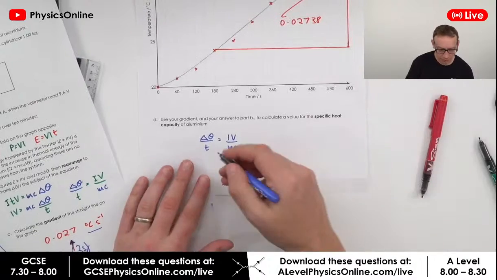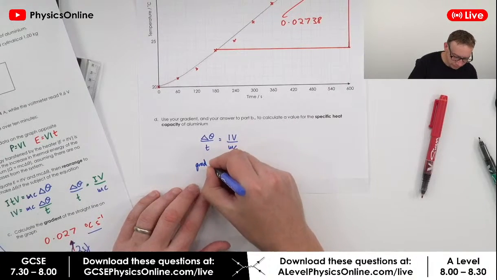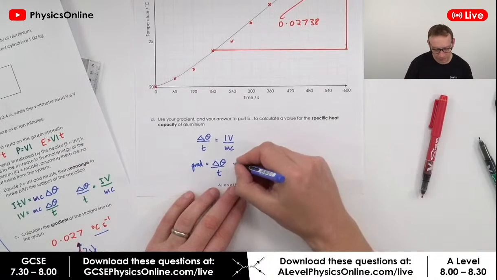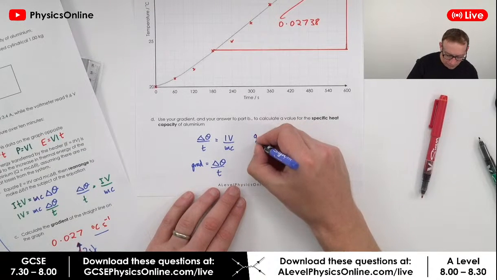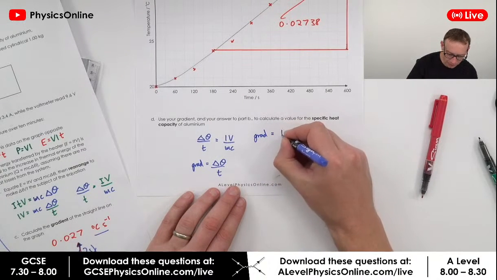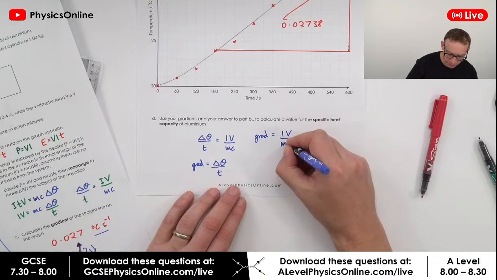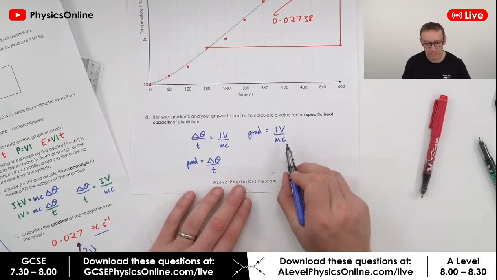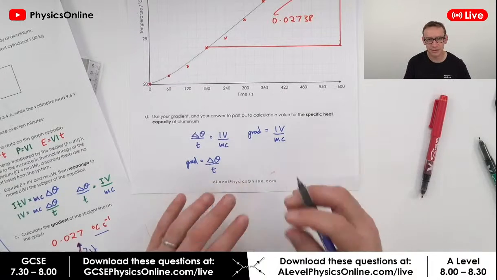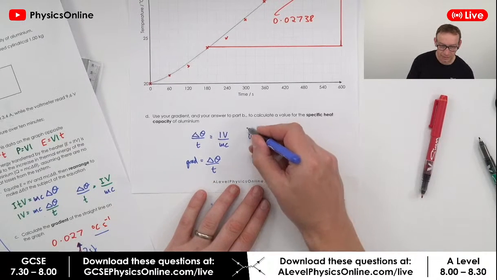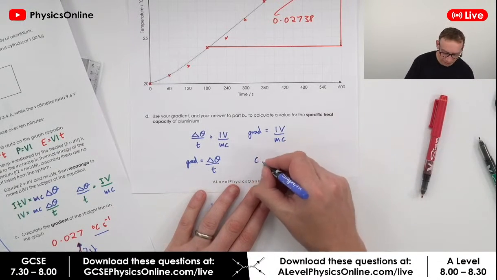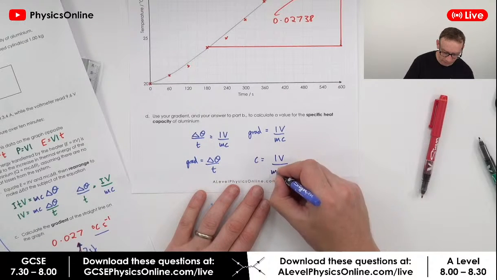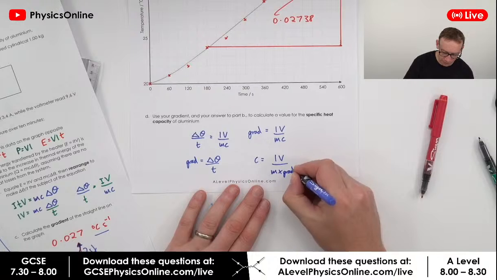So we can also say that the gradient is equal to delta theta over T. And that means if we combine these two things together, we can say that the gradient is equal to IV over MC. What we want to do is find the value for the specific heat capacity, the little c. So we can bring this up here and divide by that to say that c is equal to IV divided by the mass times the gradient.